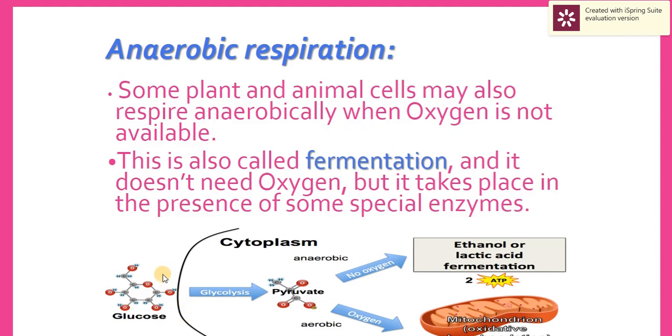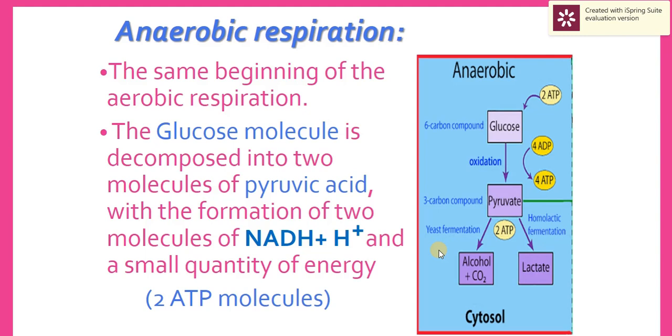So when glycolysis happens, the glucose molecule gives pyruvic acid. If there is oxygen, it will enter the mitochondria and continue for oxidative phosphorylation. If there is no oxygen, it will go for anaerobic respiration. Anaerobic respiration has the same beginning, but we have two types: lactic acid fermentation and alcoholic fermentation.